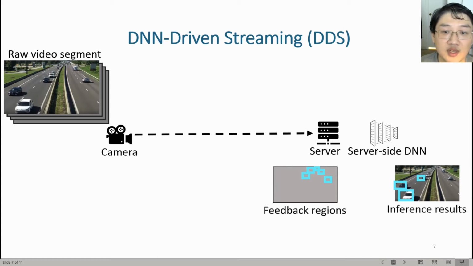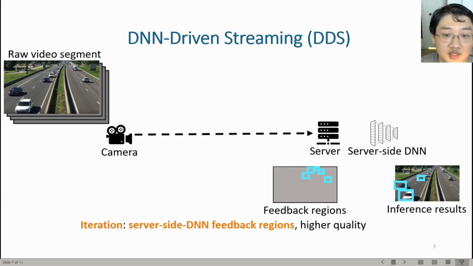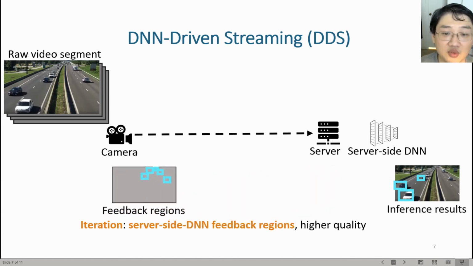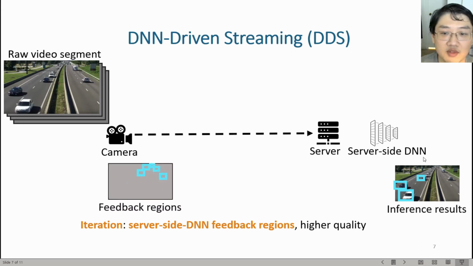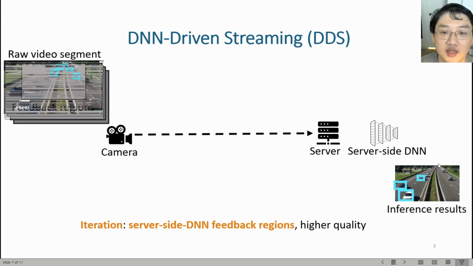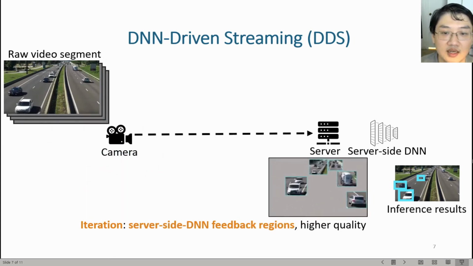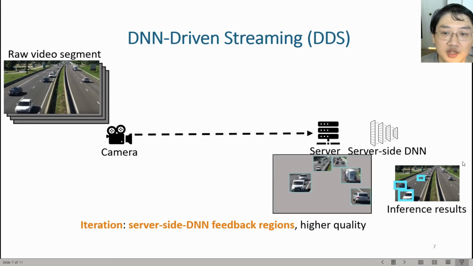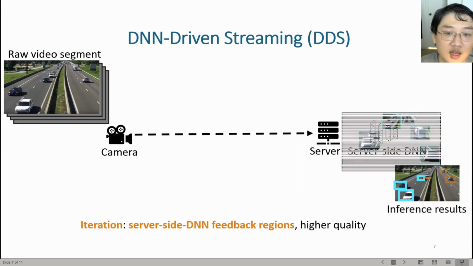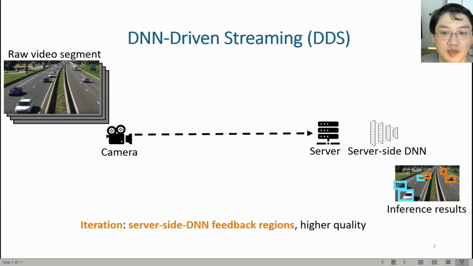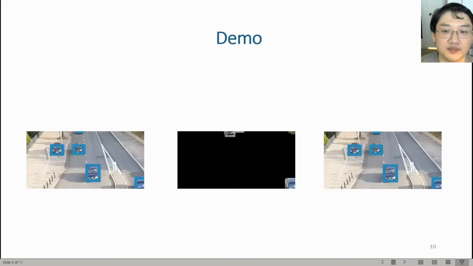Here comes the key of DDS. Different from previous works, DDS chooses to perform an iteration by re-encoding the server-side DNN feedback regions in higher quality. Concretely, the server sends the feedback regions back to the camera. The camera then re-encodes the feedback regions in higher quality and sends the video back to the server. Last, the server feeds the resulting video to the server-side DNN and updates the inference results. With this illustration in mind, let's take a look at a demo.